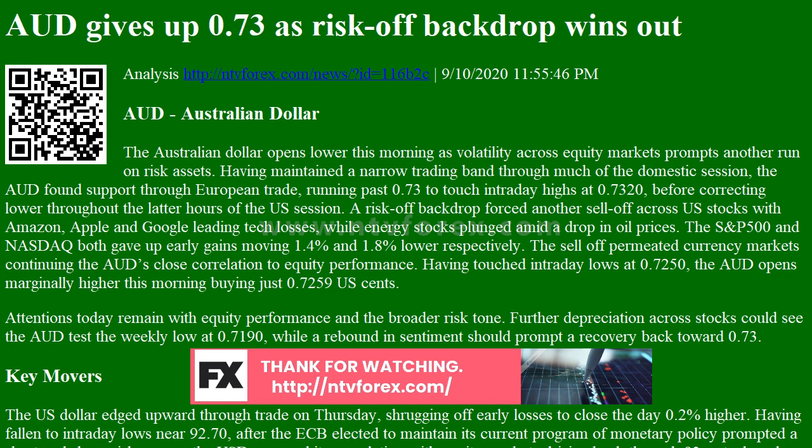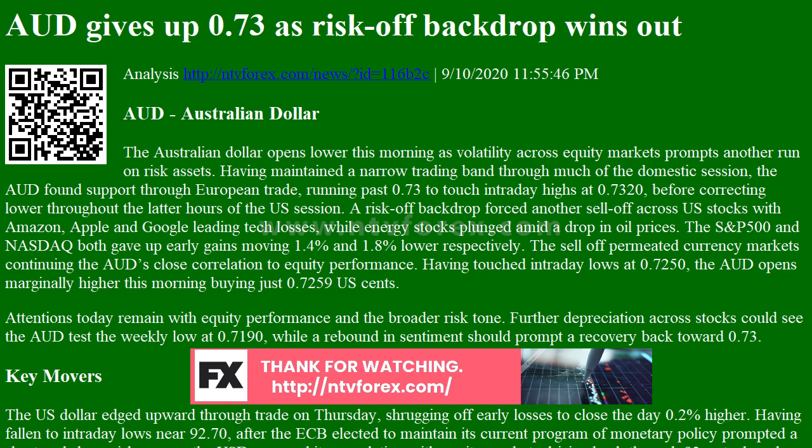Having touched intraday lows at 0.7250, the AUD opens marginally higher this morning, buying just 0.7259 US cents. Attentions today remain with equity performance and the broader risk tone. Further depreciation across stocks could see the AUD test the weekly low at 0.7190, while a rebound in sentiment should prompt a recovery back toward 0.73.